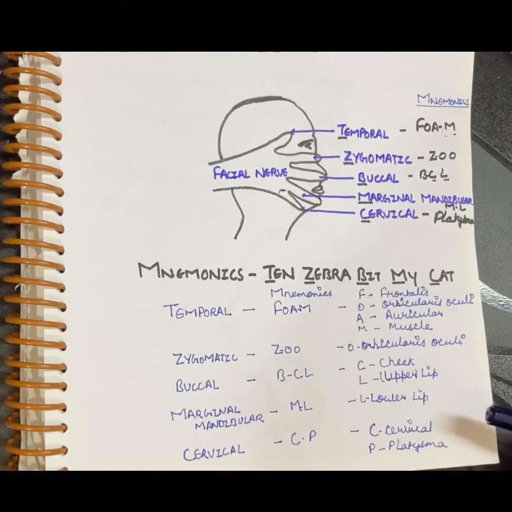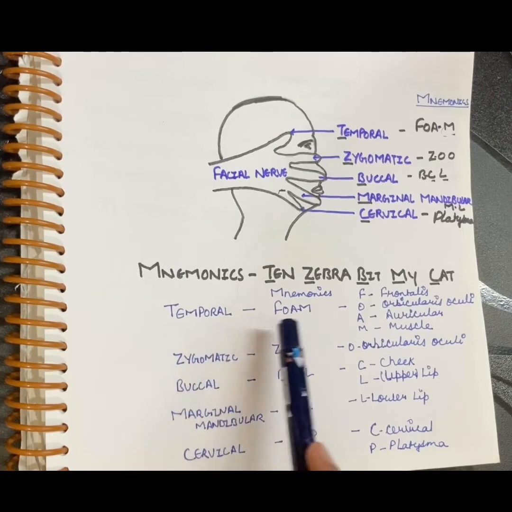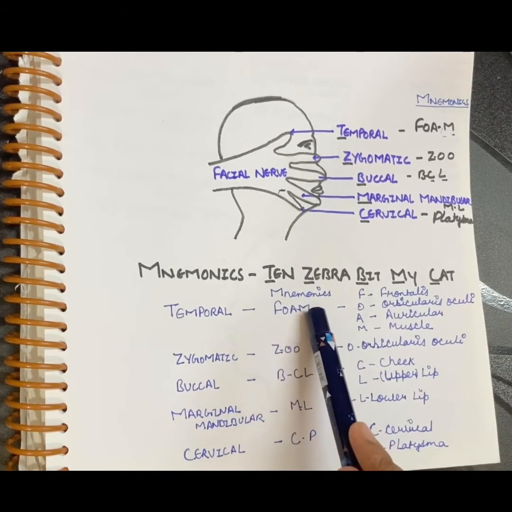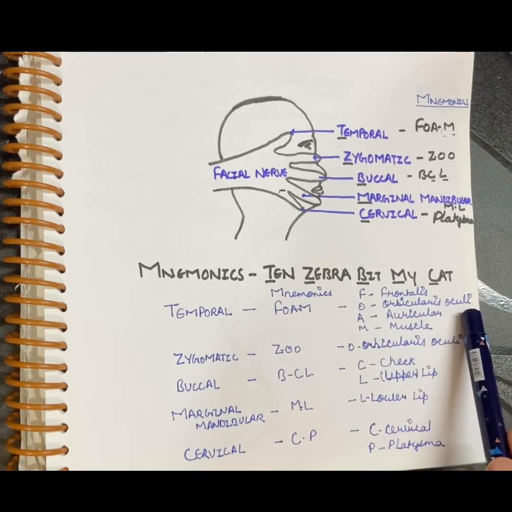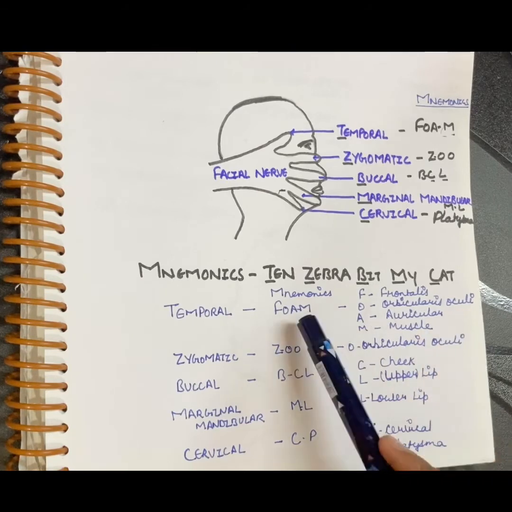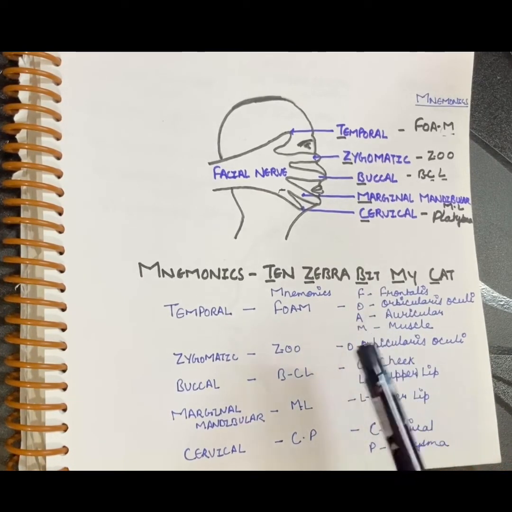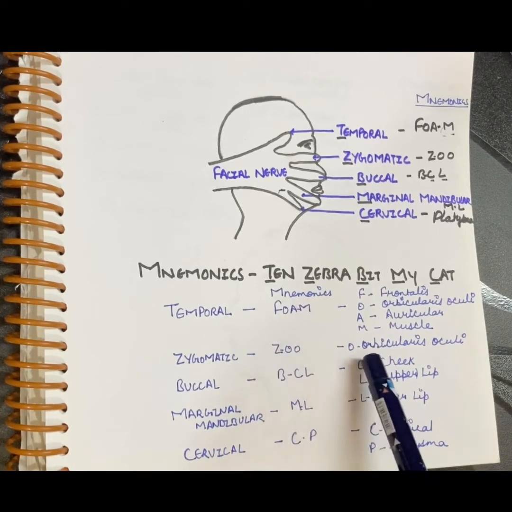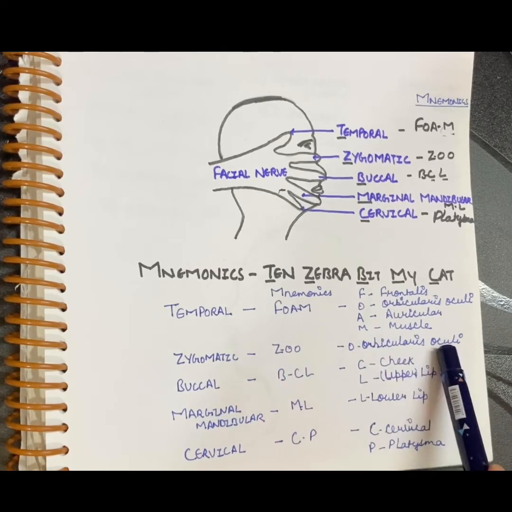I have written the mnemonic whatever I have explained. So temporal branch will supply your FOAM, that is F stands for frontalis, O stands for orbicularis oculi, A stands for auricular, M here for muscle. Zygomatic branch is remembered as ZO, that is Z stands for zygomatic and O stands for orbicularis oculi.